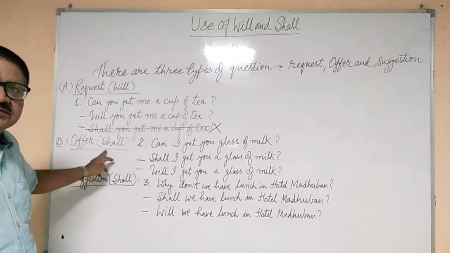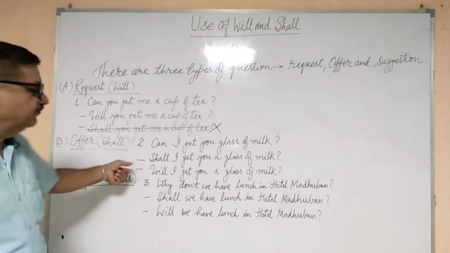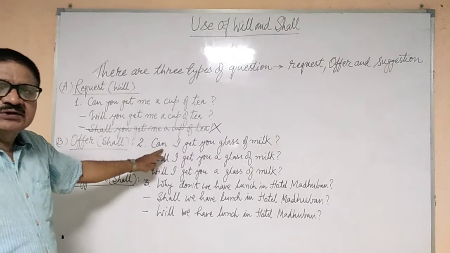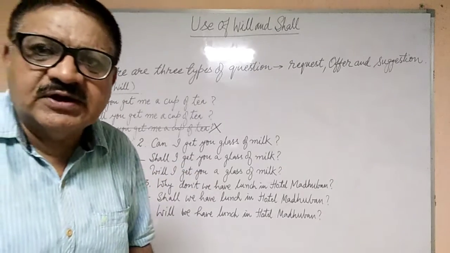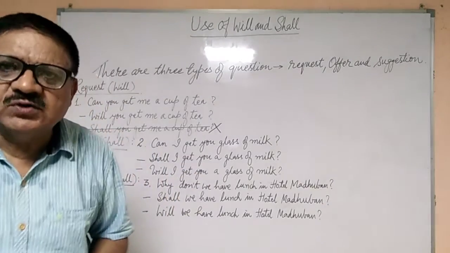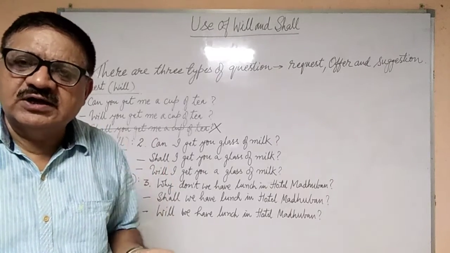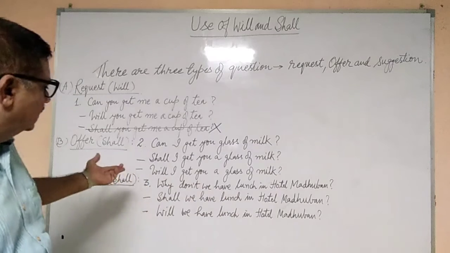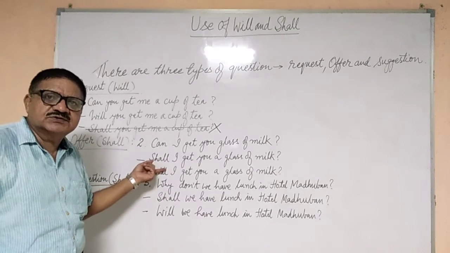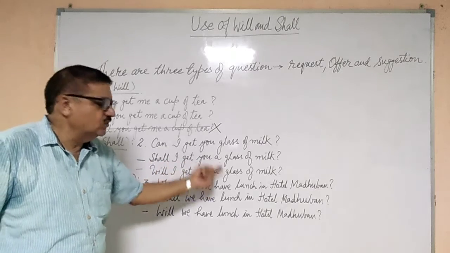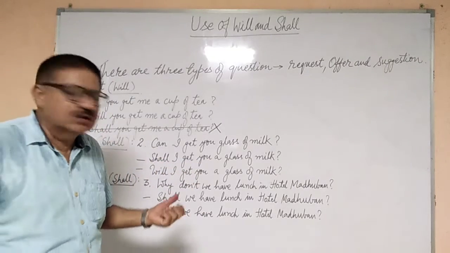Okay, now coming to the second part, that is offer. For offer we use shall. This is the rule we have to remember. Now, how do we use it? There is a sentence, can I get you a glass of milk? Somebody is offering you milk. If you want to use will or shall, how do we use that? The same sentence can be written differently by using shall: Shall I get you a glass of milk?